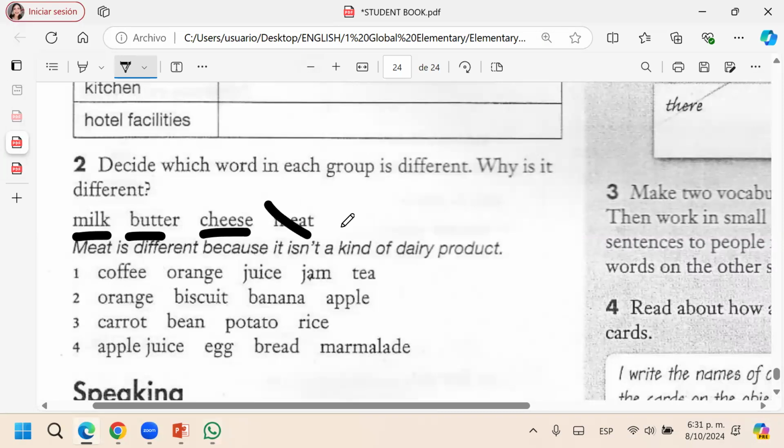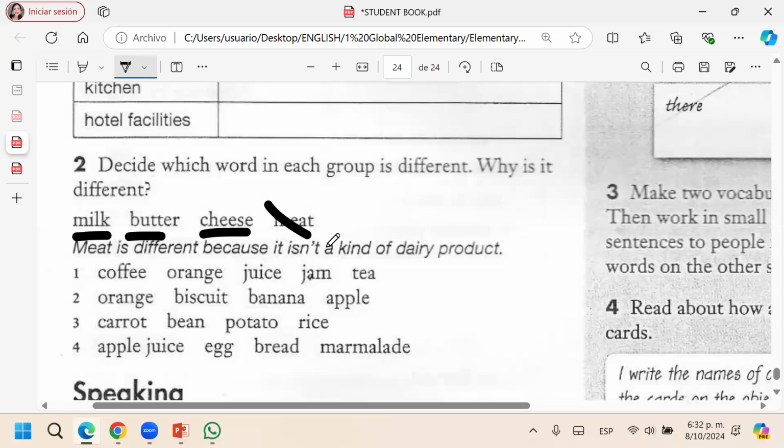Meat is different because it's not lactose, it doesn't come from an animal. I mean, it comes from an animal, but milk, butter, and cheese are dairy. Milk, butter, and cheese vienen del animal. En cambio, meat es el animal como tal y no es un lácteo. It's not a dairy product. Okay. Meat is the difference.